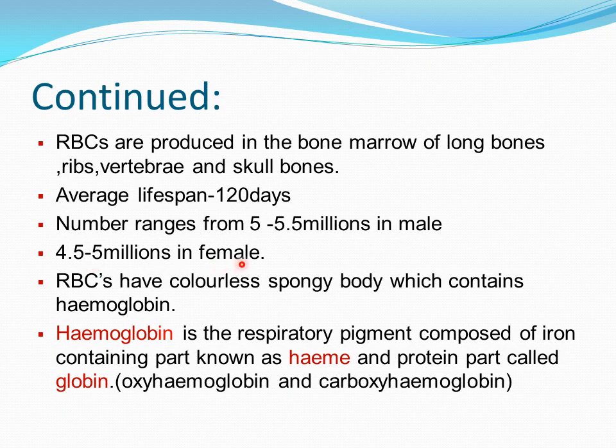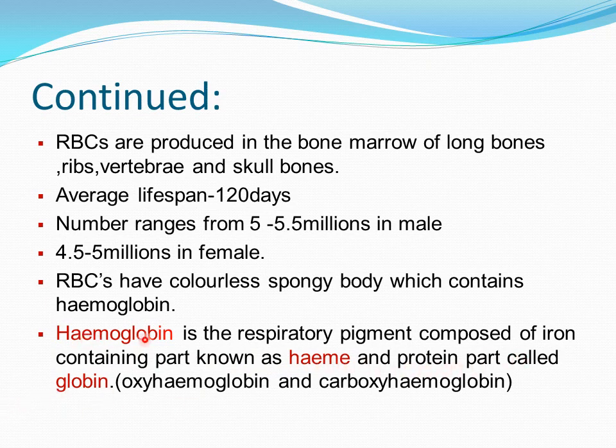Now, RBCs have a colorless spongy body which contains hemoglobin. We have already said that they are red in color, but in the absence of the hemoglobin pigment, they are a colorless spongy body. Hemoglobin is a respiratory pigment composed of an iron-containing part known as heme and a protein part called globin.